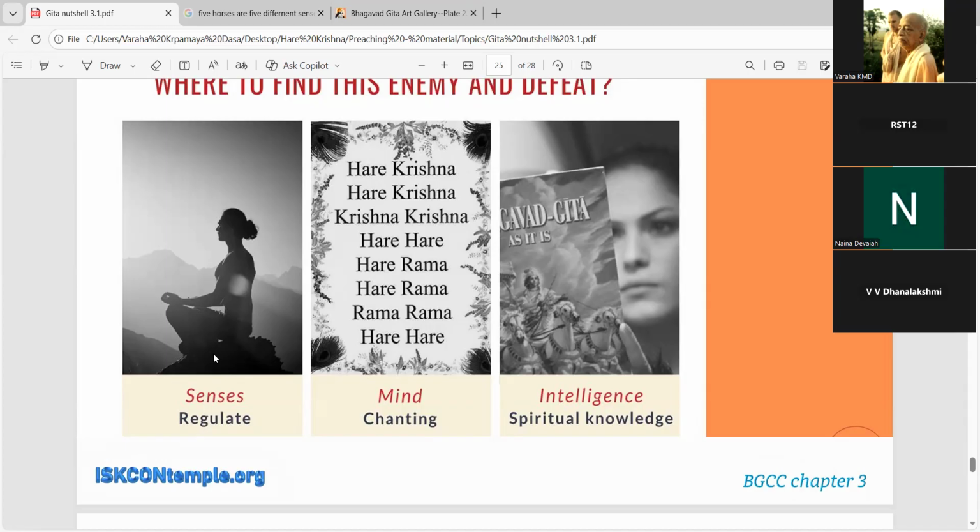Suppose we are following 2 regulative principles, and 2 are breaking. That's not bad news. You can regulate 2, but the remaining 2, because you're not able to mitigate them, what we can do is increase this. What is this? Hare Krishna, Krishna Krishna, Hare Hare, Hare Rama, Rama Rama, Hare Hare. We should start doing this more and more and more. There is no harm, right? And there is no principle that unless you stop doing all nonsense, then you should chant Hare Krishna.